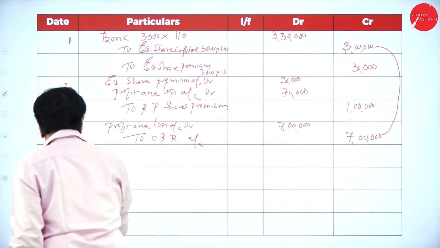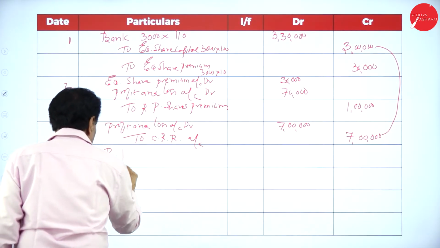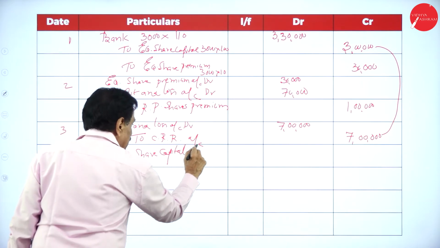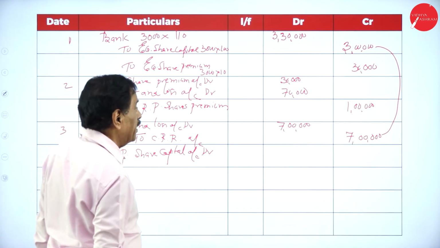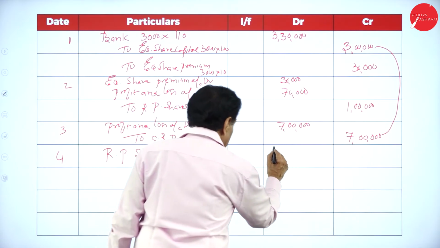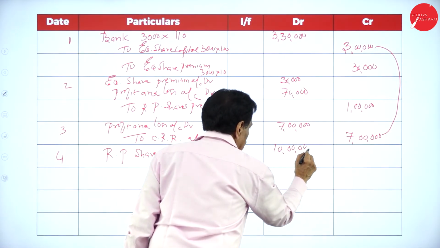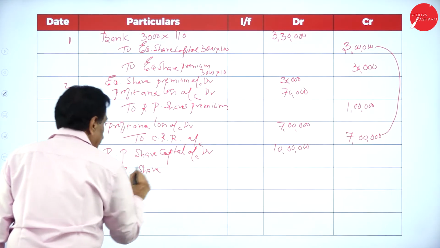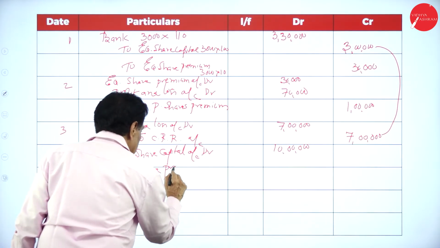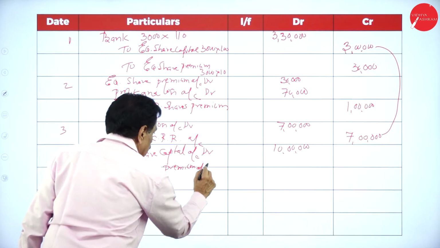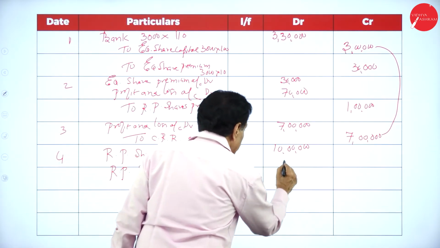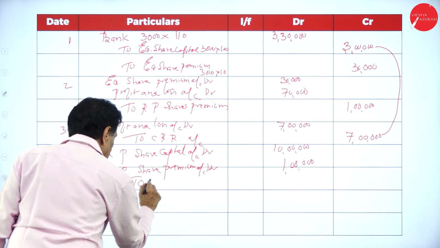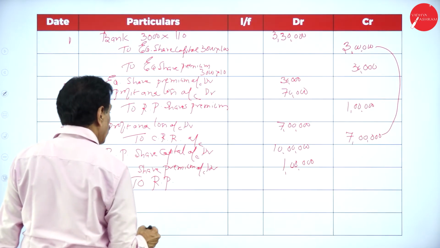Fourth entry, transfer entry. Redeemable preference share capital account debit, how much? 10 lakh. Redeemable preference share premium account debit 1 lakh, to redeemable preference shareholders account.